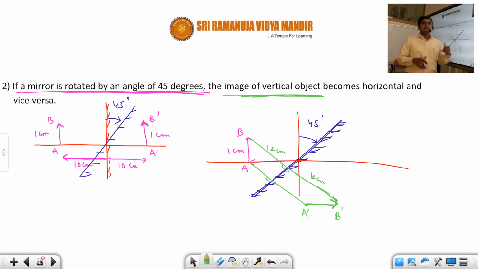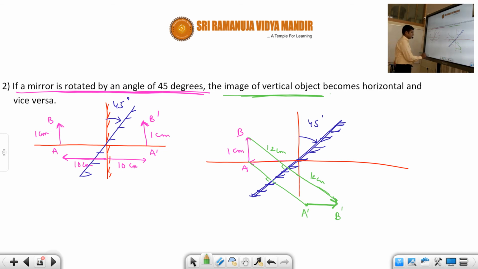And remember students, this is applicable only if the mirror is rotated by an angle of 45 degrees. Okay. If the mirror is rotated by an angle other than 45 degrees, then this property is not valid. That means the vertical object will not have horizontal image. Okay. So therefore only if the mirror is rotated by an angle of 45 degrees, this will happen.